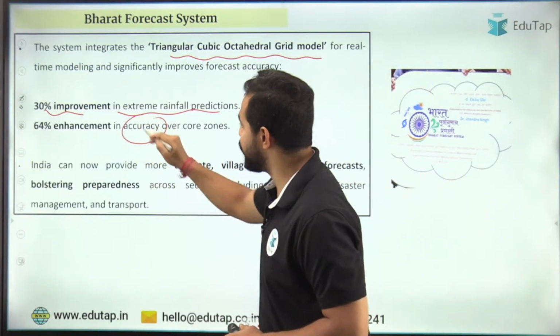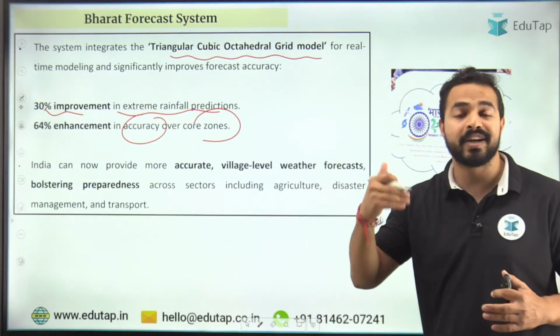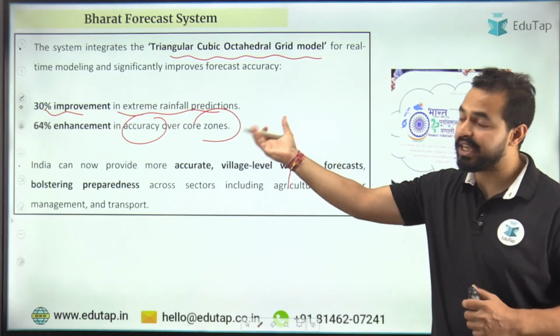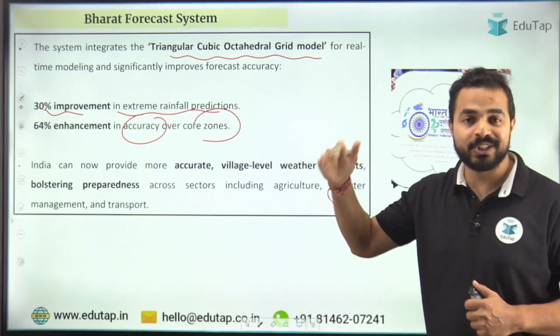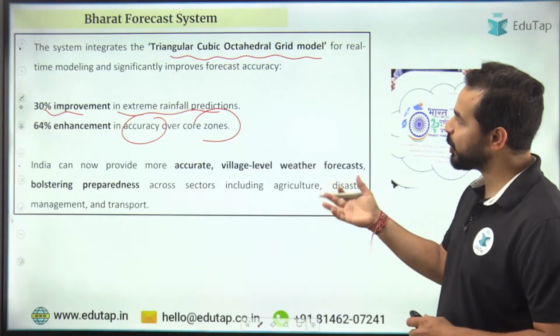60% ज्यादा accuracy होगी हमारी over the core zones. तो जो हमारे core zones हैं वहां पर 60% ज्यादा accuracy रहेगी. So that is basically the benefit of coming up with this new Bharat forecast system which has been launched recently, right? So that's all from this part.